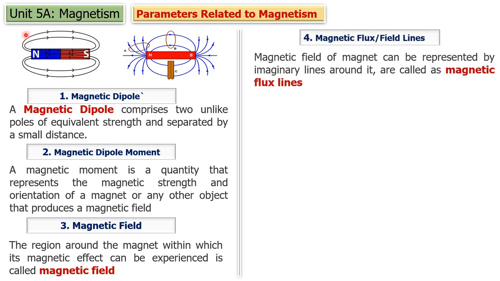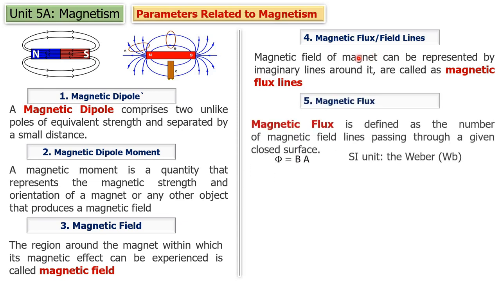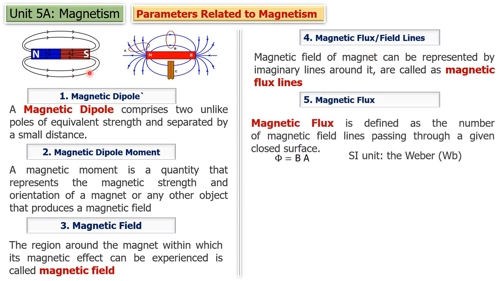This magnet has produced a magnetic field around it, so how can we represent that magnetic field? You can see here these lines are called magnetic flux lines. The magnetic field produced by this magnet is represented by imaginary lines around it. Those lines are called what? Magnetic flux lines, or they are also called magnetic field lines or magnetic force lines.